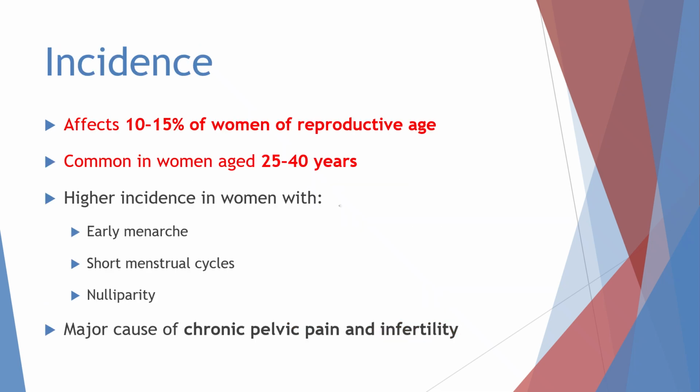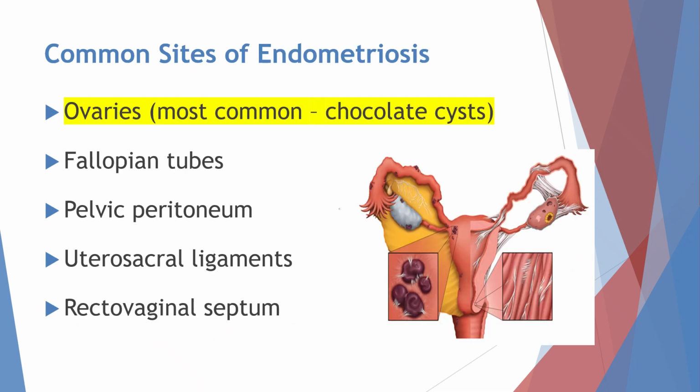Next, let us look at the incidence of endometriosis. This condition affects about 10 to 15% of women who are in their reproductive age. It is most commonly seen in women between the ages of 25 and 40 years. The chances of developing endometriosis may be higher in certain women, such as those who experience early menarche, which means starting menstruation at a younger age, women who have short menstrual cycles, and women who have not had children, which is known as nulliparity. Endometriosis is also considered one of the major causes of chronic pelvic pain and infertility in women.